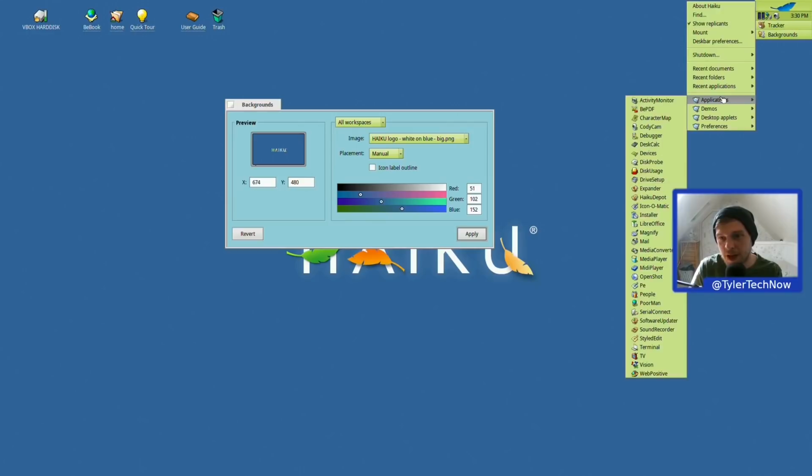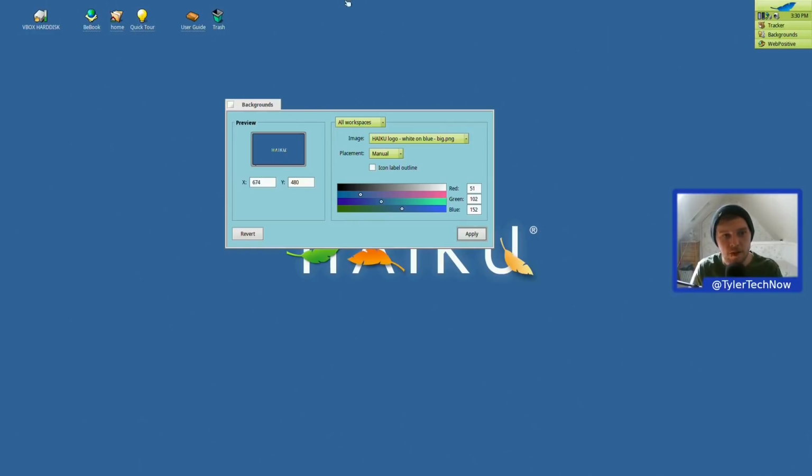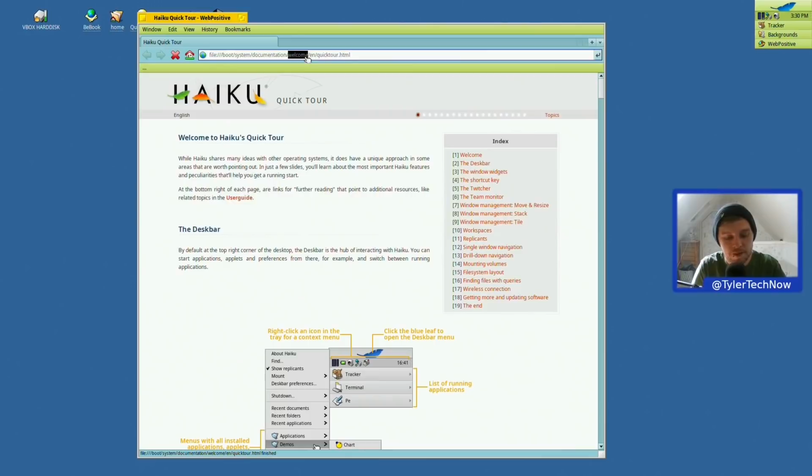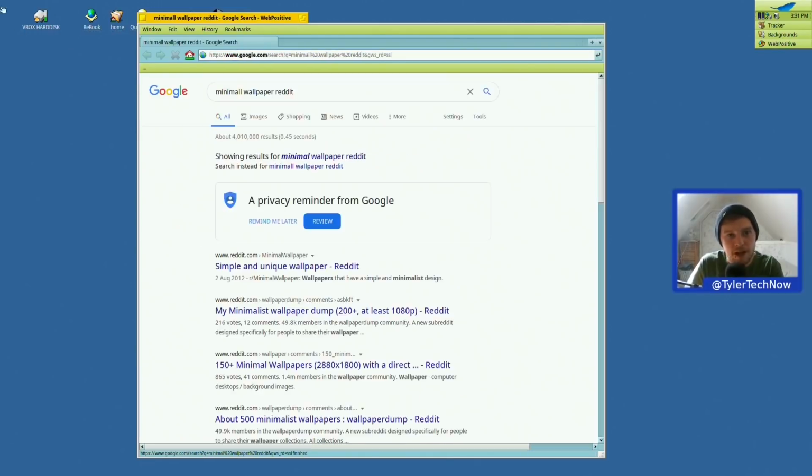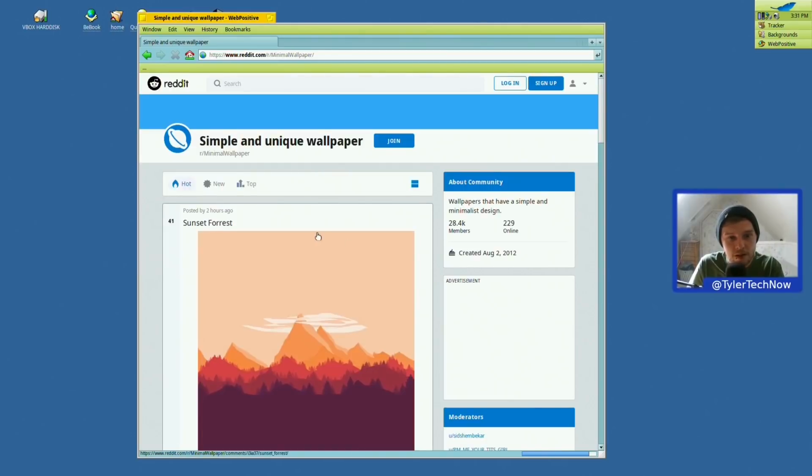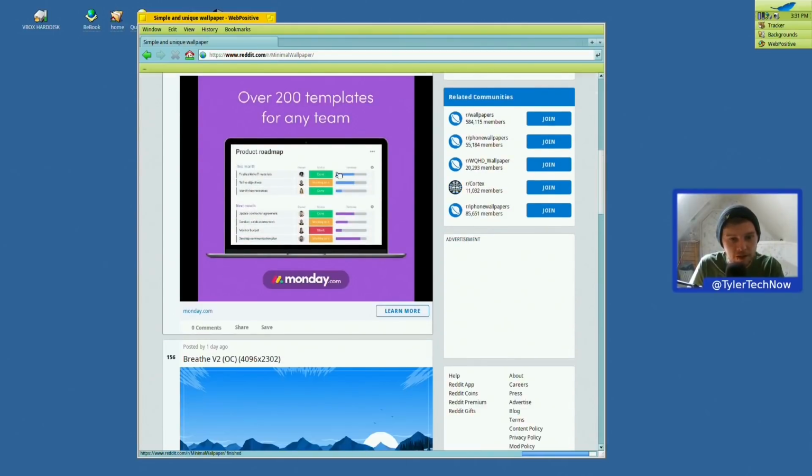Let's go on to applications, and it's WebPositive. And let's just grab any old image from minimal Reddit. Okay, I can't get a select all working on the keyboard, but I don't know what the actual shortcut for that might be. Let's just jump onto Google. I don't know what the default search engine is. Shall we test it out? Let's go for minimal wallpaper Reddit. Okay, so the default search engine is Google. Let's just grab a very quick wallpaper and see how switching wallpapers works. Let's go for something that's made for the desktop.